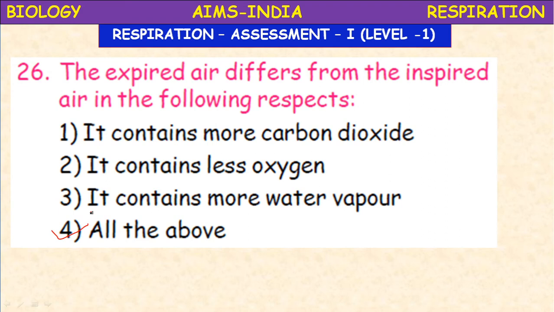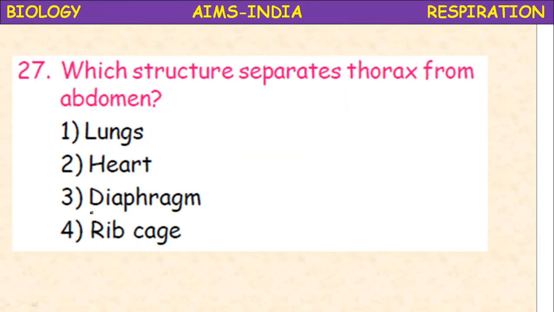The air which we breathe in contains more oxygen, 21%, and less carbon dioxide, 0.03%. But in the expired air, the oxygen percentage is reduced to 16%, and the carbon dioxide percentage is increased to 4.6%. It indicates the expired air contains more carbon dioxide, less oxygen, and more water vapor. Next question.